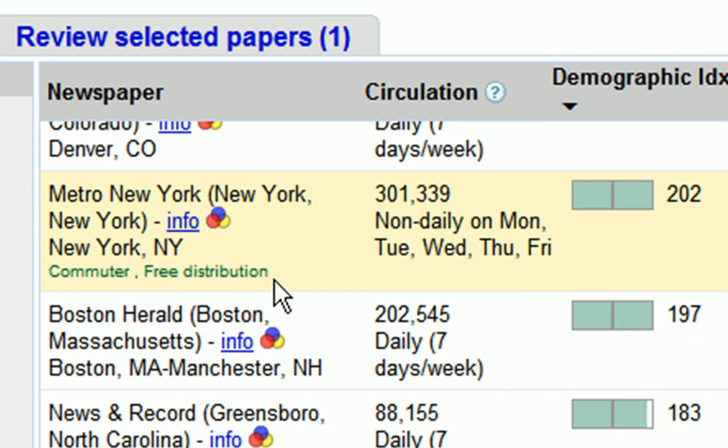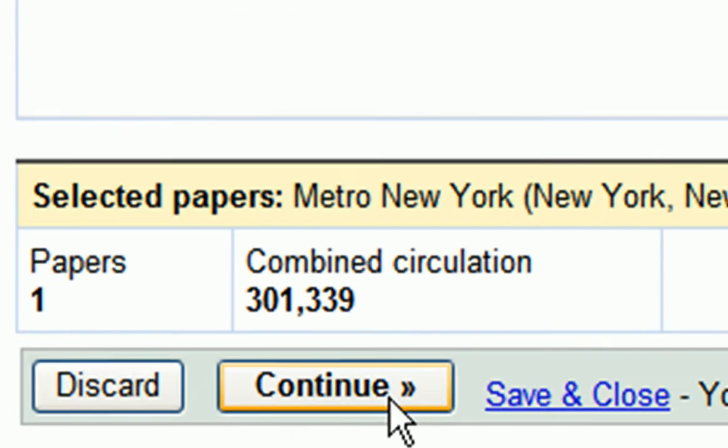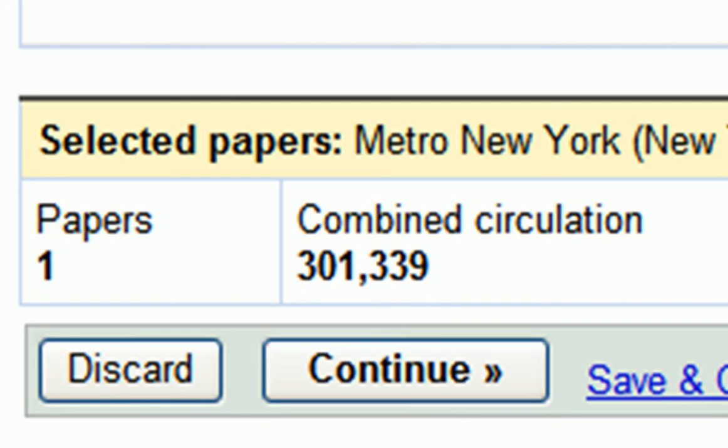Once I'm done selecting newspapers for my print ads campaign, I can review and edit my selections by going to the Review Selected Newspapers tab. If I don't need to make any changes, I will click Continue to move on to the next part of the campaign setup process.